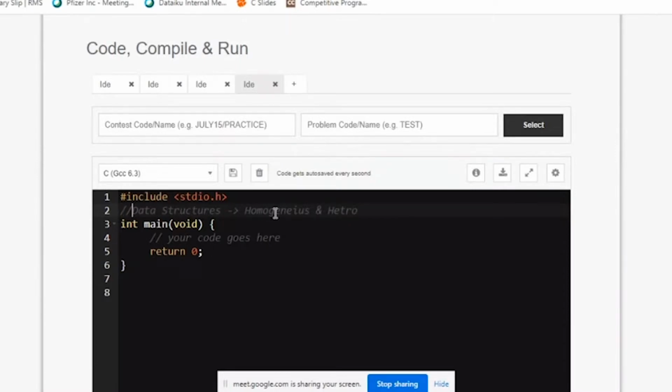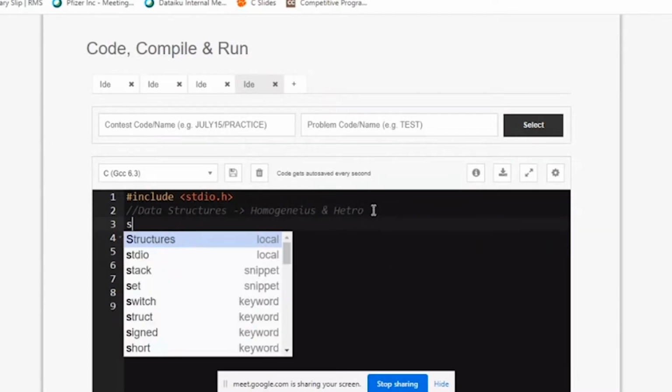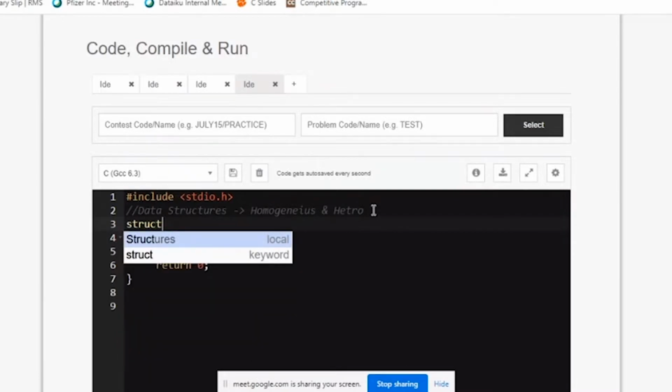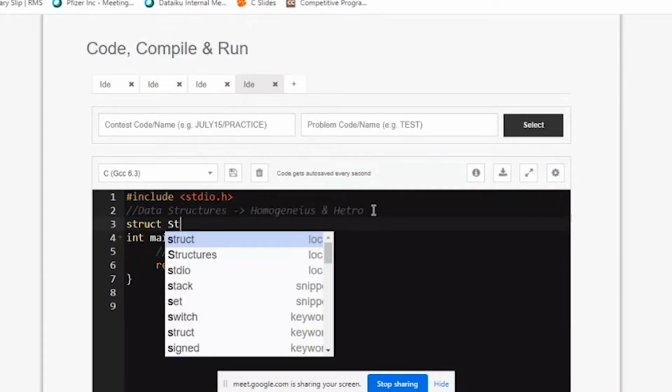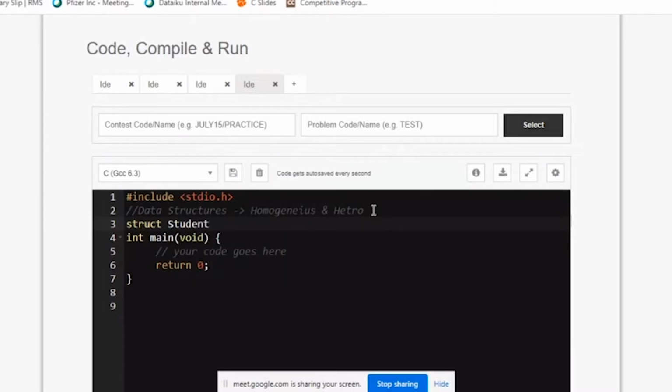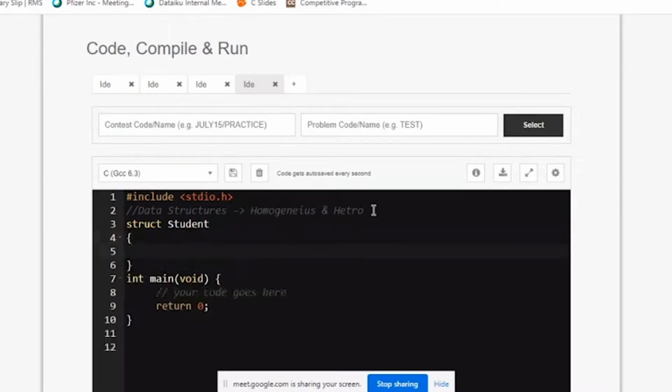What do you mean by homogeneous? Everyone is of the same type. Integer array, say all elements are integers. What do you mean by heterogeneous? Different types. Fine. How do we store student data then? So I need to have a special data structure. We call it a structure. This is a keyword used. And what am I using it for? Storing student data.